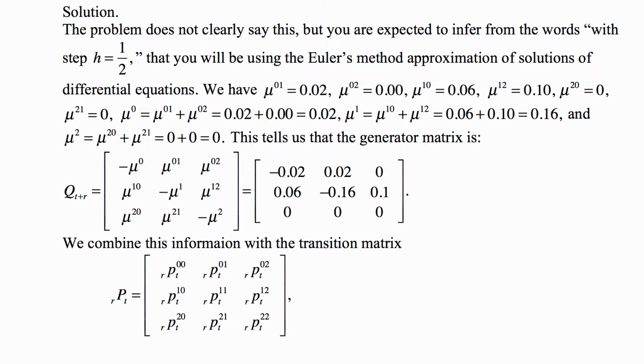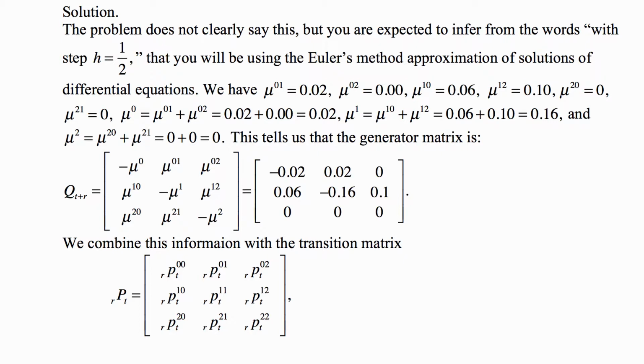The probability of going from 2 to 0 is 0, and mu 2,1 is 0 as well. And then mu upper 0, which is the sum of mu 0,1 and mu 0,2, the force of going out of state 0, is 0.02, mu 1 is 0.16, and mu 2 is 0. Mu 2 is 0 because state 2 is absorbing.